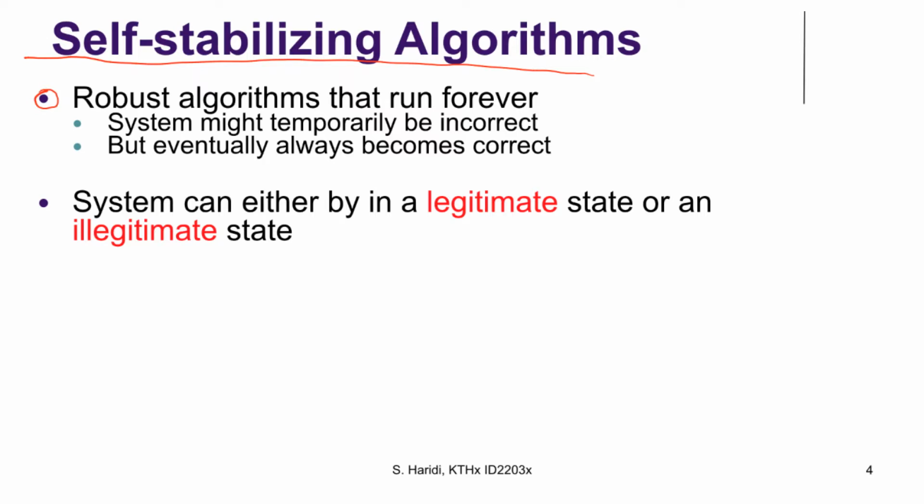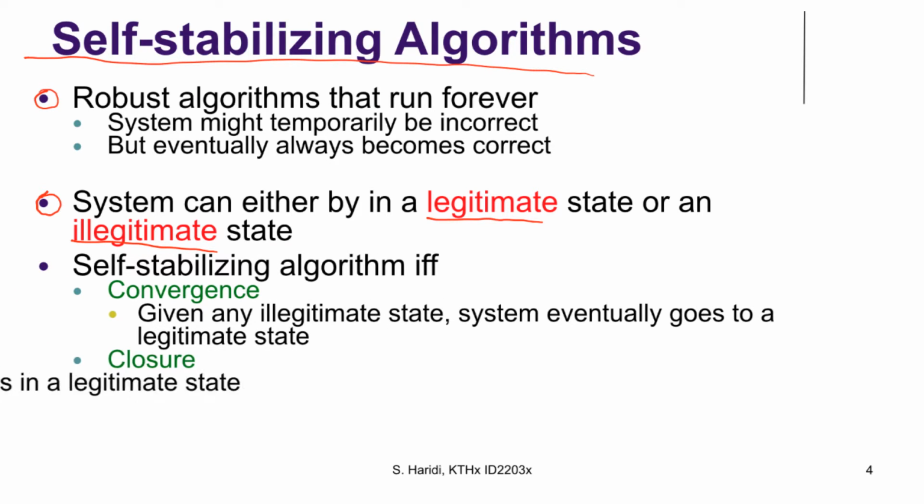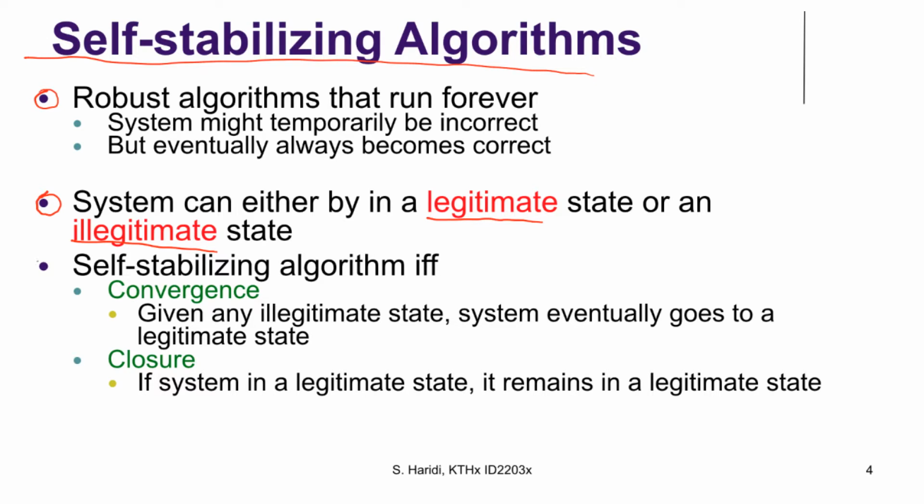Self-stabilizing algorithms have two properties. The system can either be in a legitimate state or in an illegitimate state. An algorithm is self-stabilizing if it exhibits the following two properties: convergence and closure.